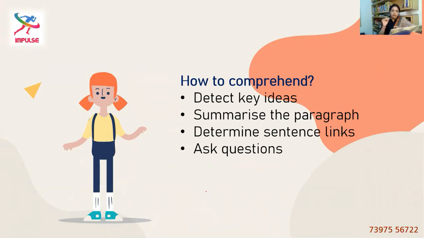If there are 5 paragraphs, write a one-line statement about each paragraph. Then when you read the questions, you can easily locate the answer. Instead of rereading all the paragraphs to find where that point is, to avoid that confusion and reading time, the topic sentence you have created for each paragraph will definitely be of great help. Trust me, you can summarize that paragraph in a few seconds rather than rereading the whole paragraph. So be smart and summarize it beforehand.